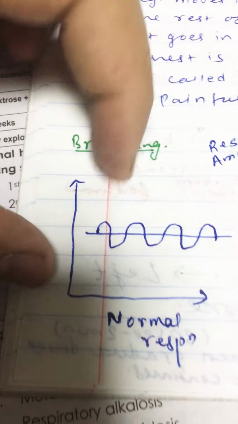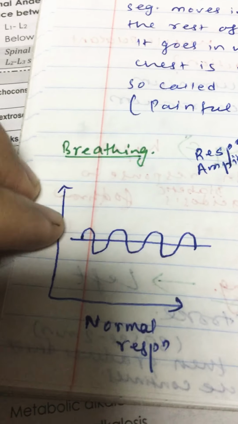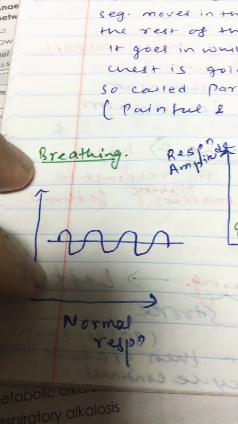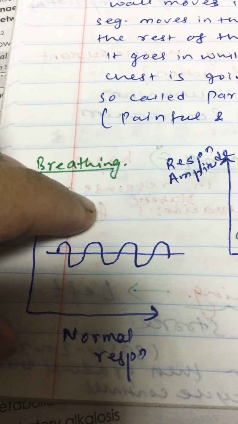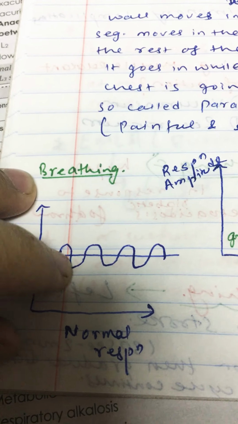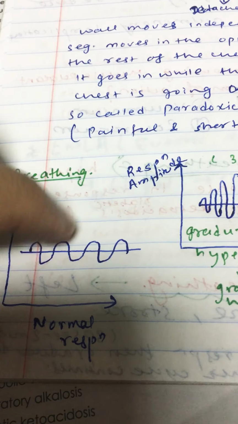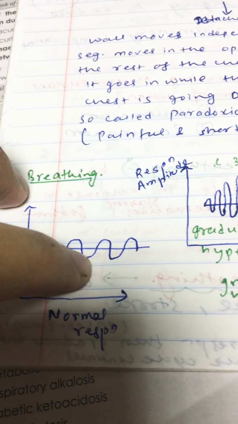Look, normal breathing. This is respiratory amplitude. Normal breathing, normal inspiration, and this downward graph is normal expiration. Normal inspiration, normal expiration. Then we'll talk about pathological breathing.